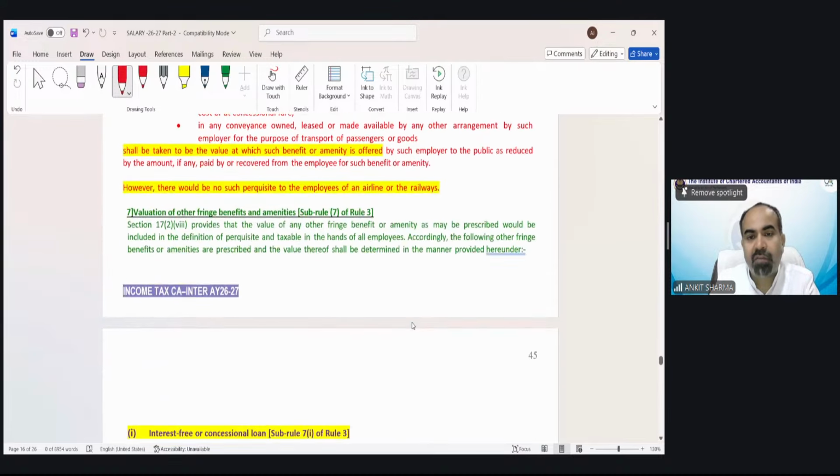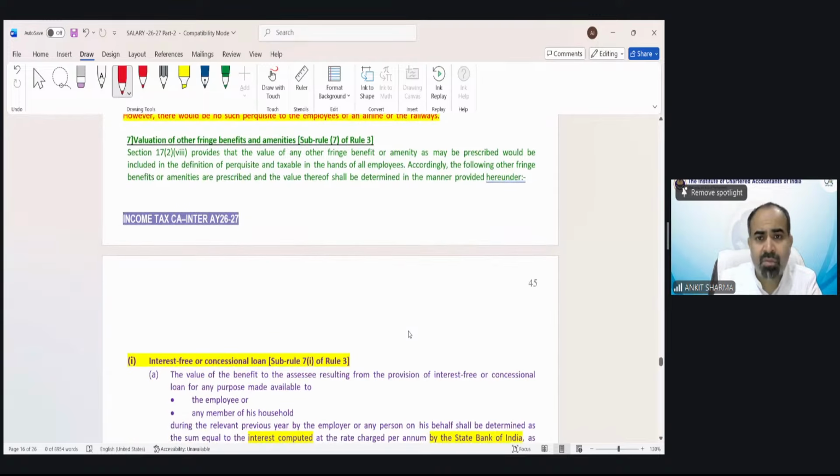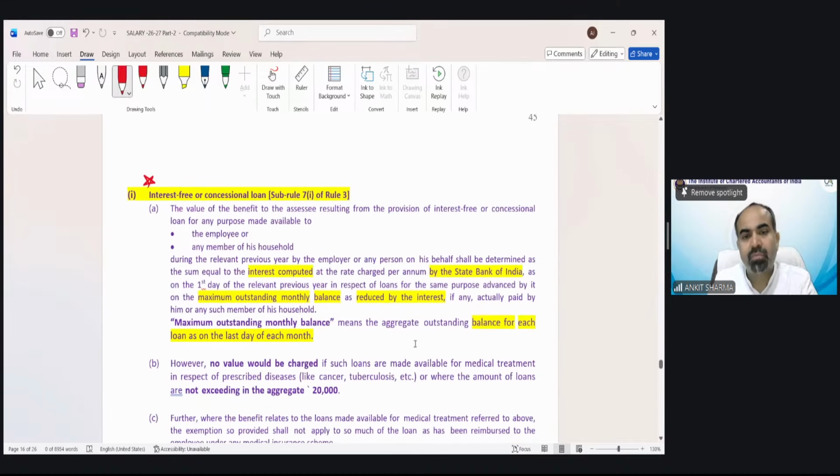Valuation of other fringe benefits and amenities. The first one is important, interest-free or concessional loan. This says, if the employer provides you an interest-free or concessional interest loan, then the amount of concession would be your perquisite.